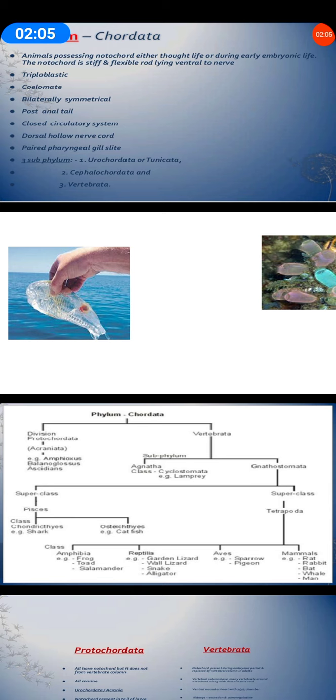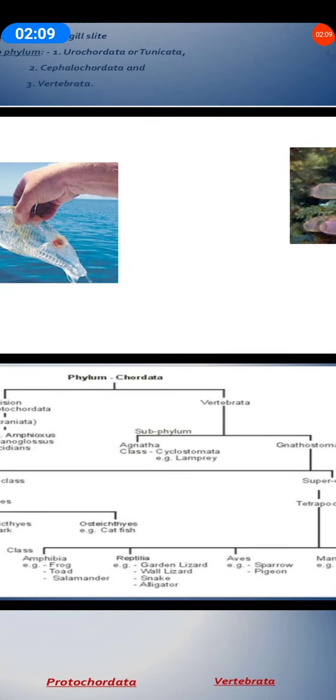Fine. Now, in the case of chordates, we are going to discuss, let me enlarge it for you. This is the flow diagram for the classification of chordates. In this, chordates are further divided into protochordates and vertebrates. Protochordates, that is acraniata, that is Balanoglossus, we have already studied.